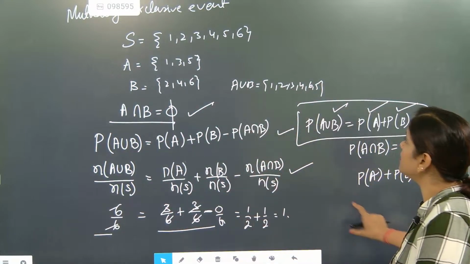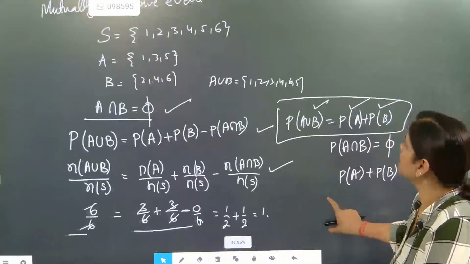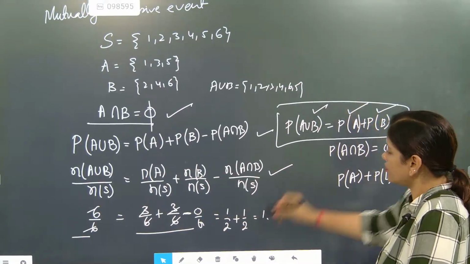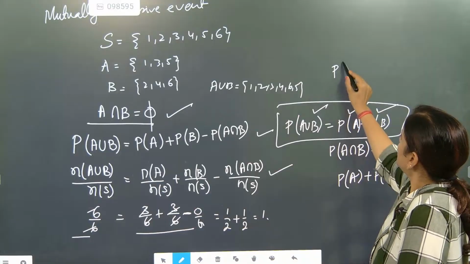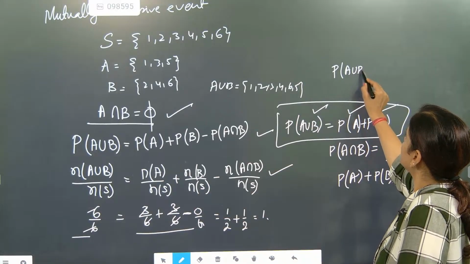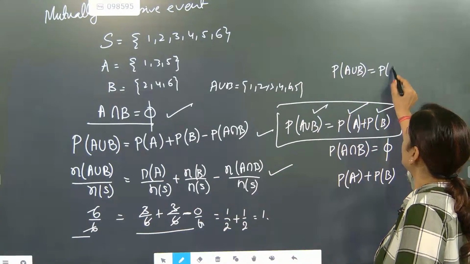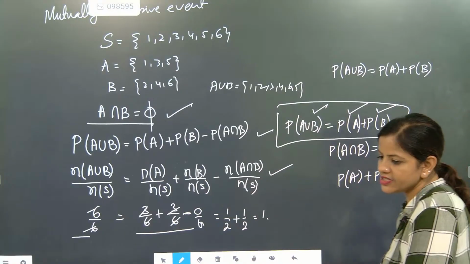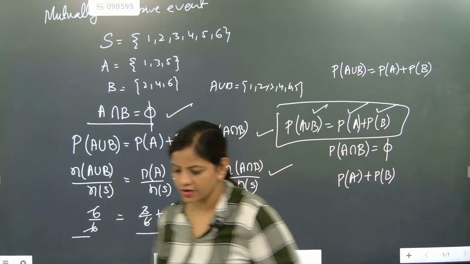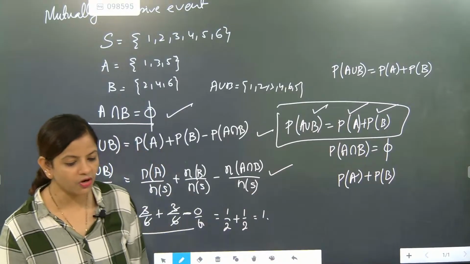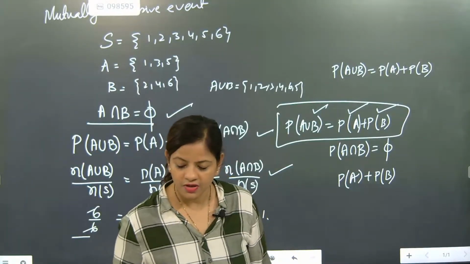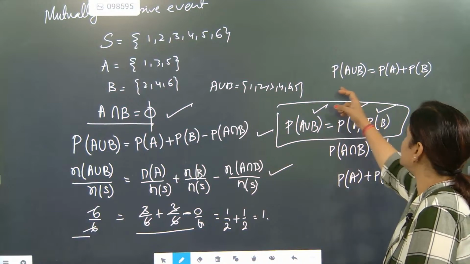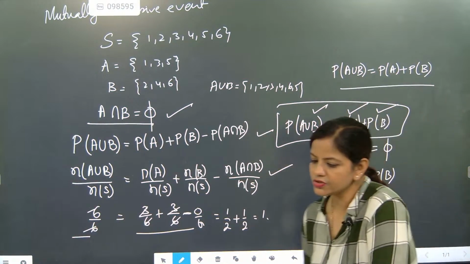Let's check what I wrote there. P of A union B will be there, P of A will be there, P of B will be there. But A intersection B will not be there. This is a case of mutually exclusive event. I hope you might have understood this one.